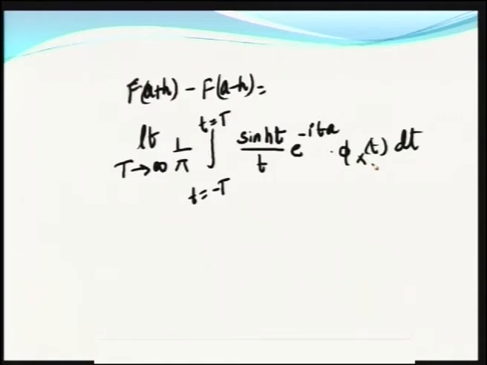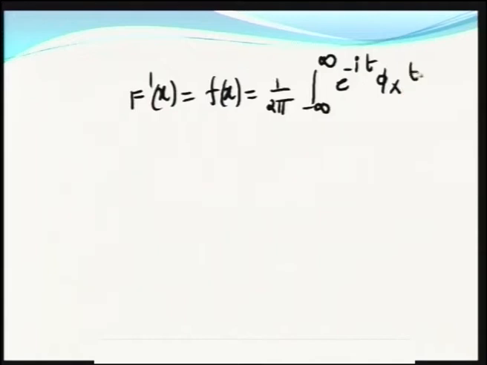Okay. F dash of x gives the relationship between density function and characteristic function, that is, F dash of x, which is equal to the probability density function f of x, equals 1 by 2 pi integral minus infinity to plus infinity e power minus i t x pi x of t into dt.